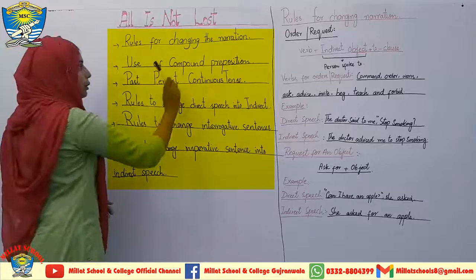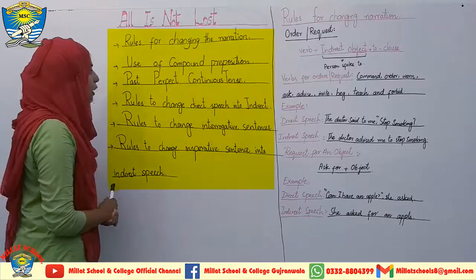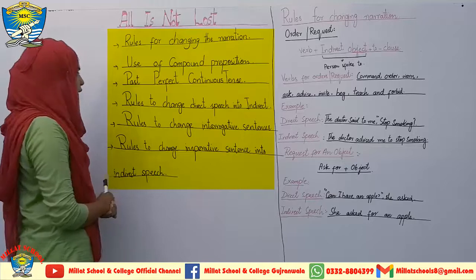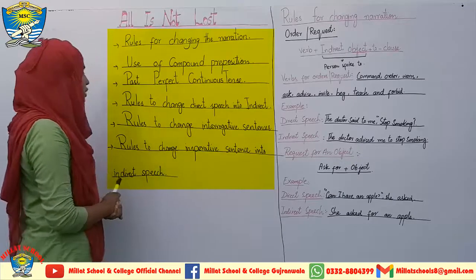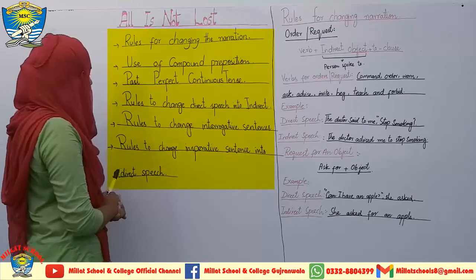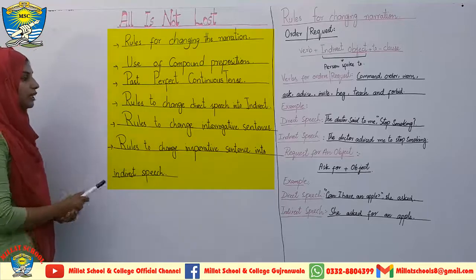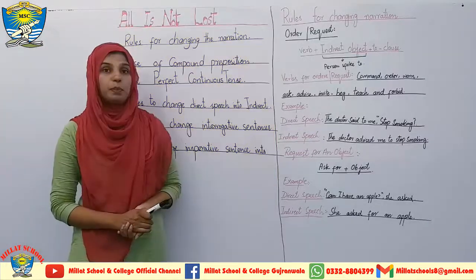Use of compound prepositions we will learn in this unit. Past perfect continuous tense will be discussed, and rules to change direct speech into indirect speech, and we will learn the rules to change interrogative sentences, and we will read the rules to change imperative sentences into indirect speech.